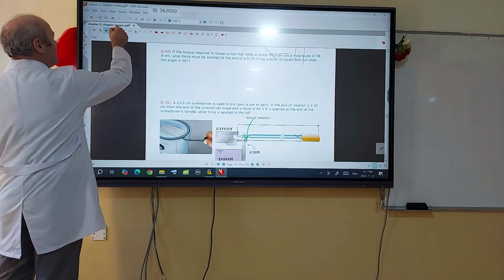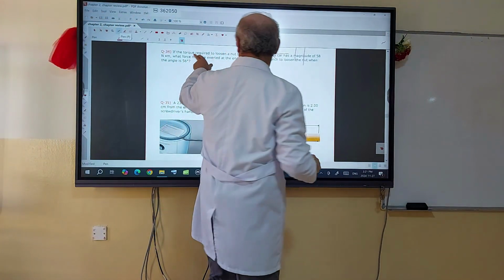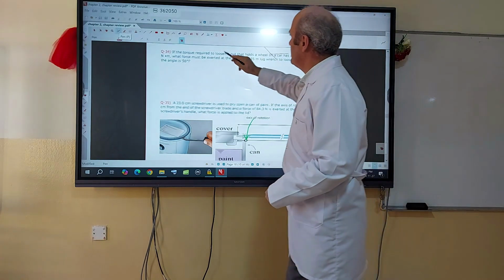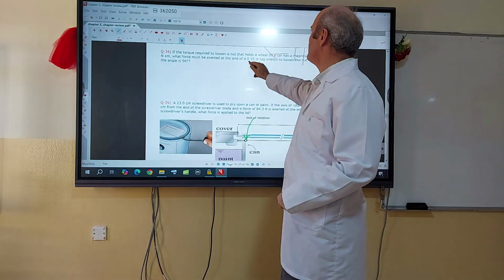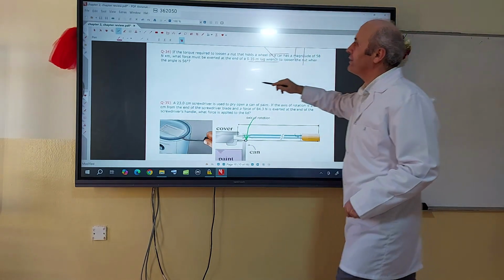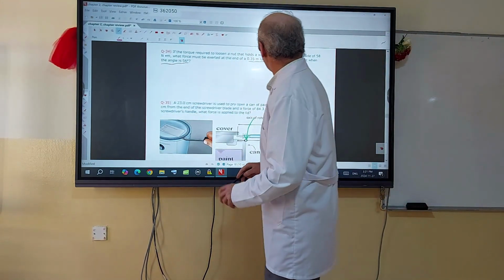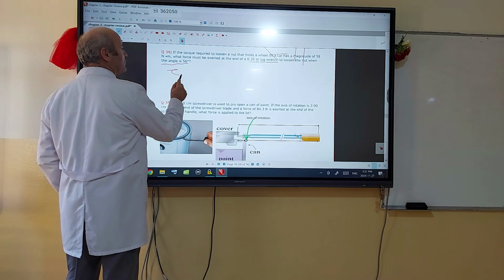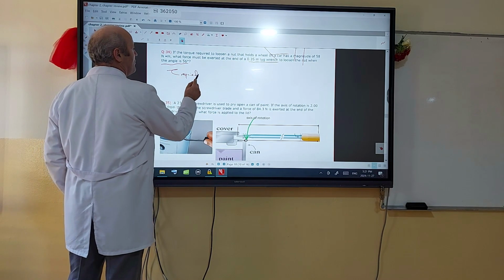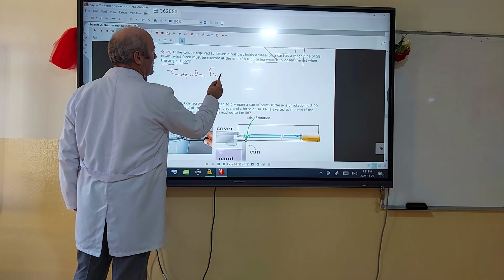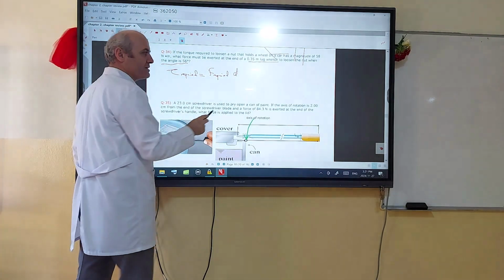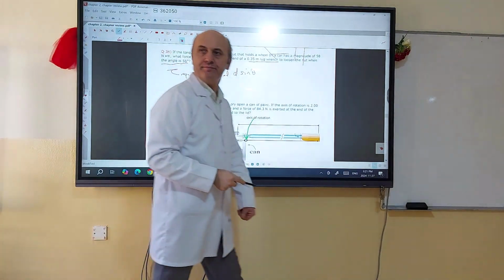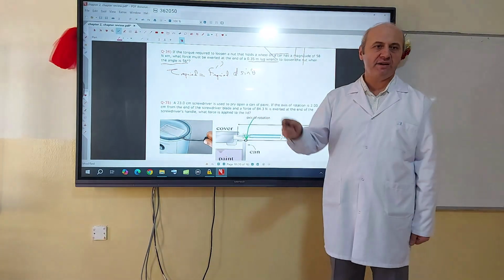Question number 34. If the torque required to loosen a nut that holds the wheel on a car has a magnitude of 58 Newton meter, what force must be exerted at the end of the 0.35 meter long wrench to loosen the nut when the angle is 56 degrees? This is about required torque. How do we calculate it? Torque equals force times distance times sine theta. So transfer the sine to the other side and you will find it.